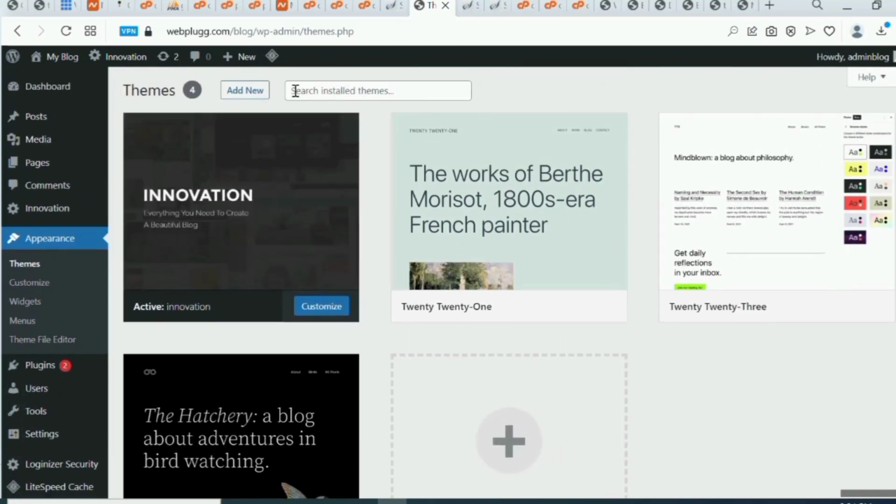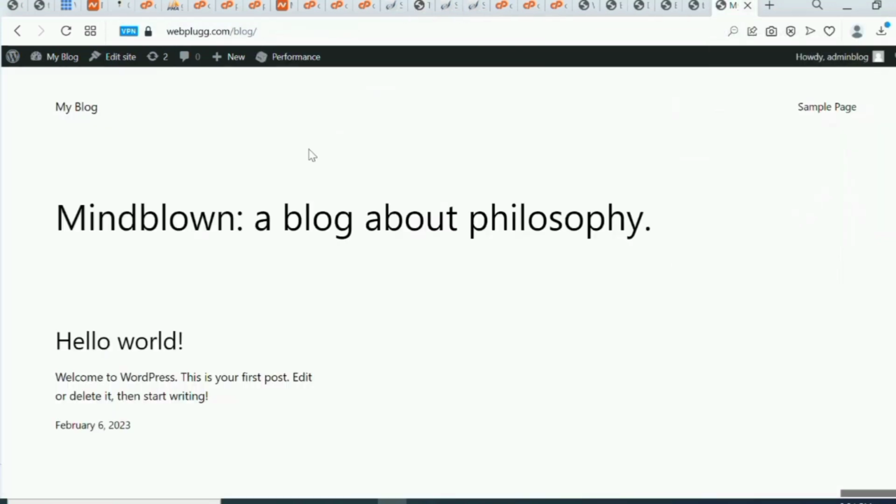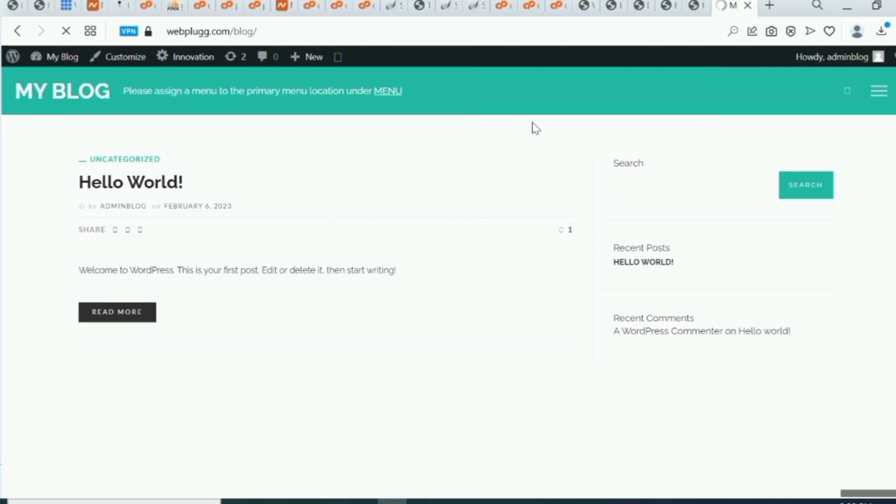first go to our front end. You can see this is our front end. Let's reload it right now. I believe there should be some changes on our front end. Let's wait. Wow, so you can see our site, the look is getting beautiful. Our blog is getting ready and getting beautiful already. We've not even started designing our website and it is already this beautiful.